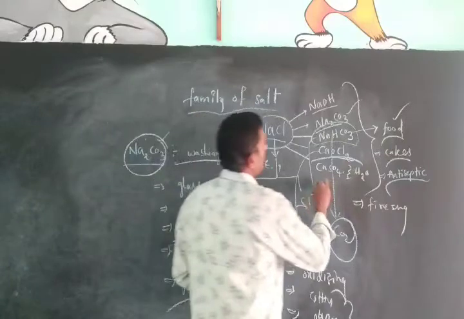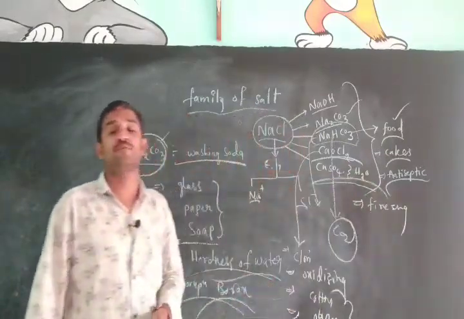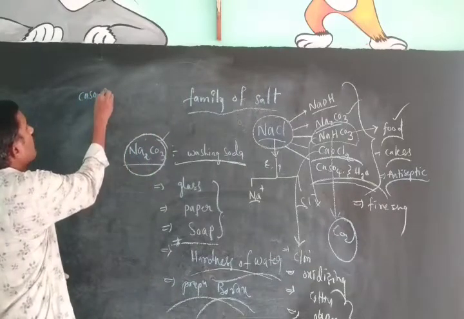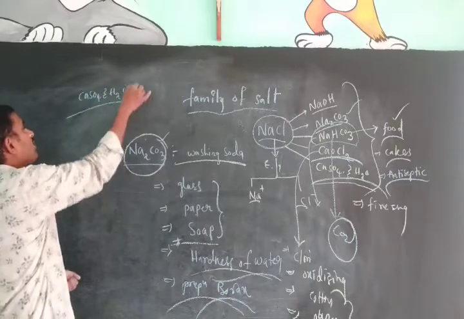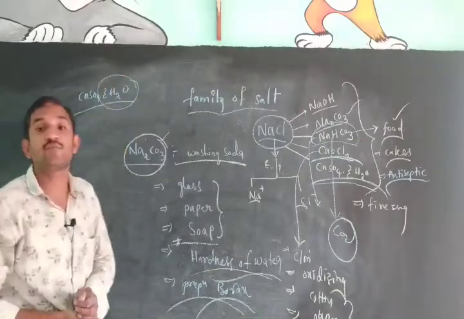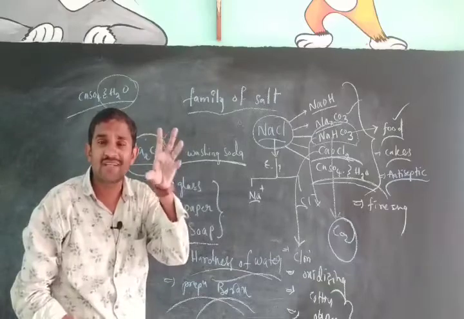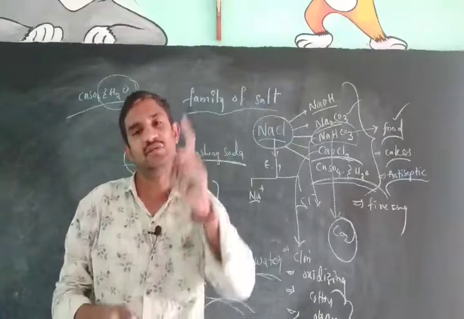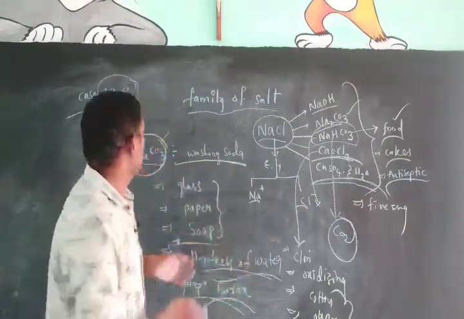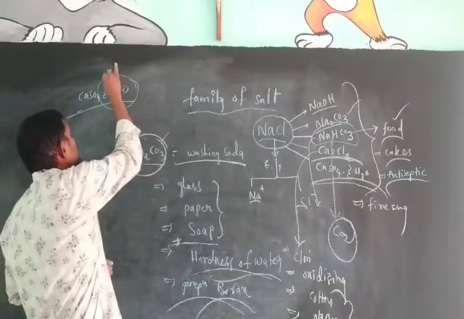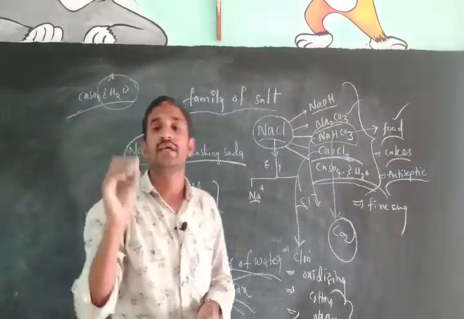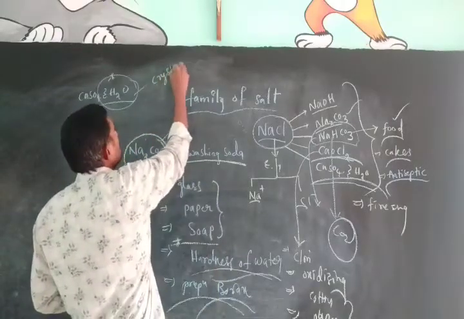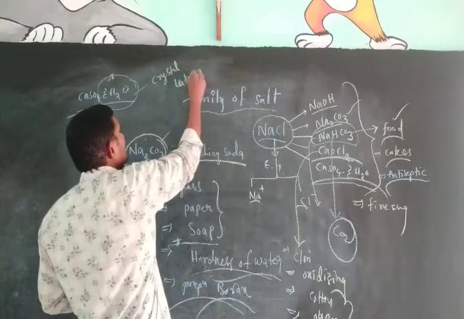Next one, plaster of Paris. Plaster of Paris is CaSO4·½H2O. Here, how many moles of water are there? Half a mole of water. That means salts consist of a particular fixed amount of water molecules in the formula. This we know as crystal lattice water.